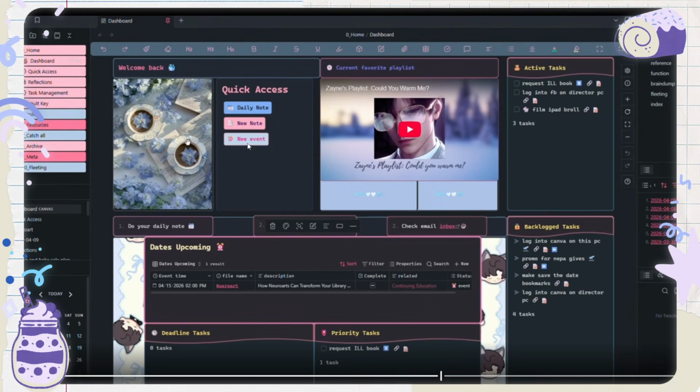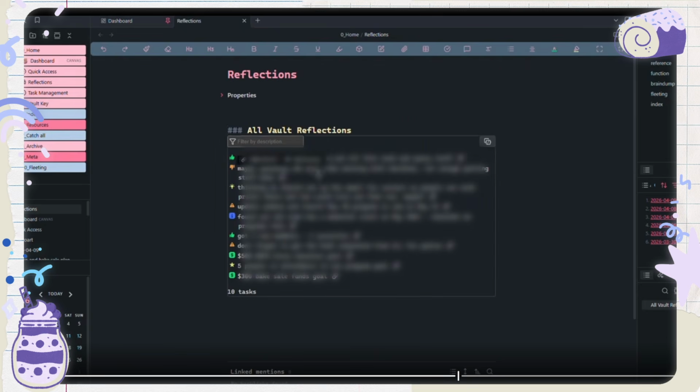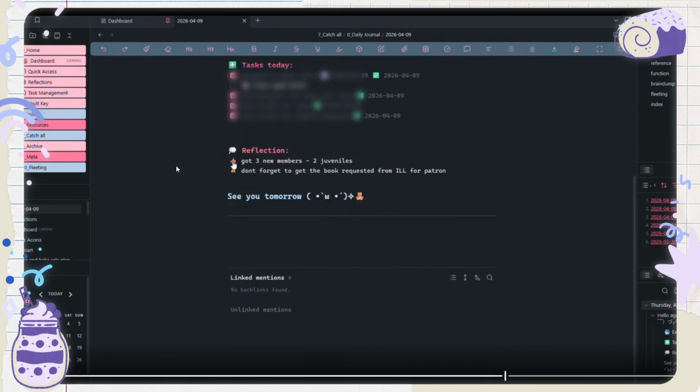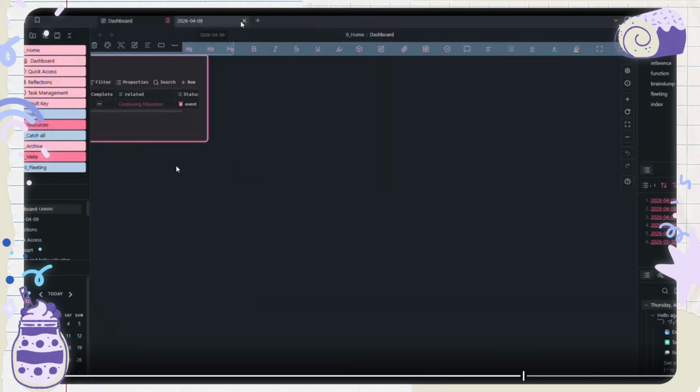Yeah, this was just me showing my quick access. That's a button that's on a note. And this is that reflections, like all of my vault reflections will end up in here. And the way that those queries work is that they're in like a code block.